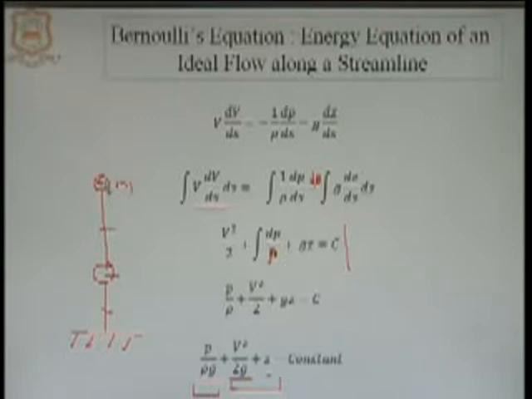So, this ball, when it is dropped from a certain height onto the free surface, possesses potential energy as well as kinetic energy, but we have not come across this term P over rho g. Now, to understand this P over rho g term, let us assume that we have a